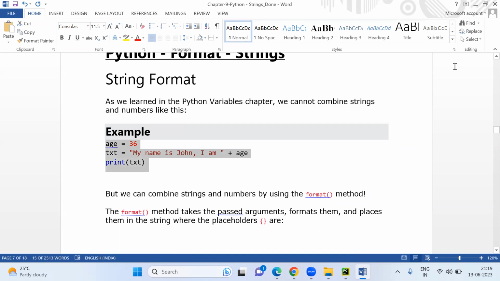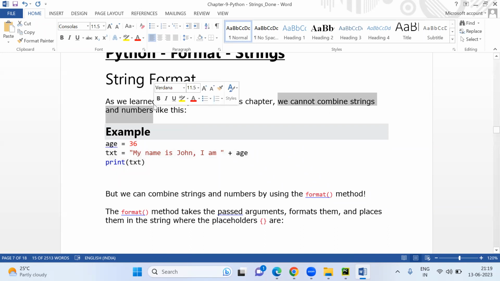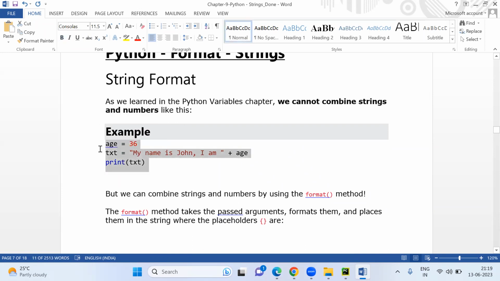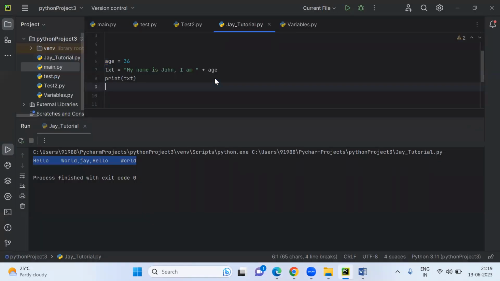So my name is John and I am 36. It will not print. It will throw an error. We cannot combine string and number. So how can we do that? Age is 36, text is My name is John, I am age. So it will throw an error. Let me show you.